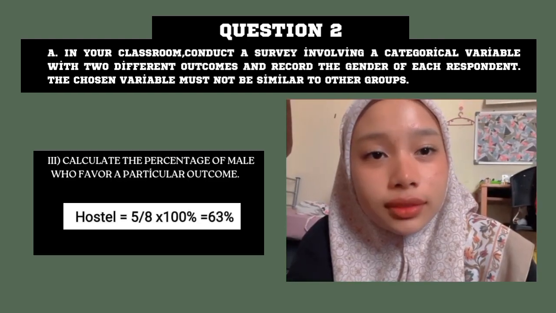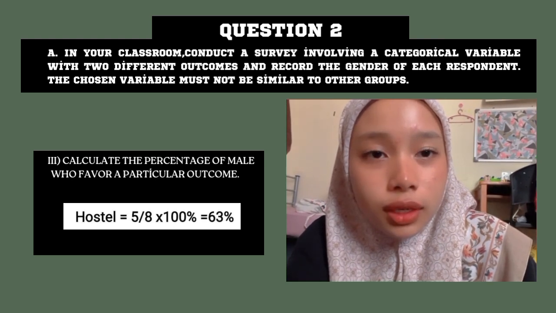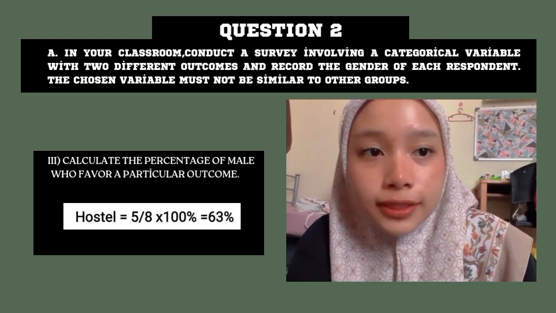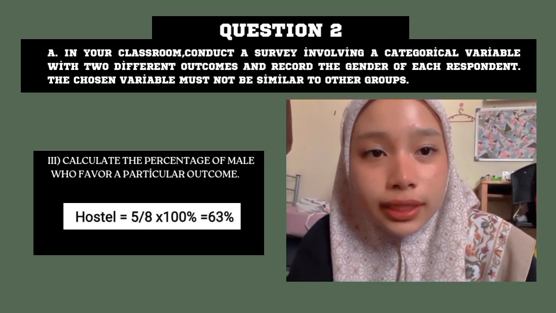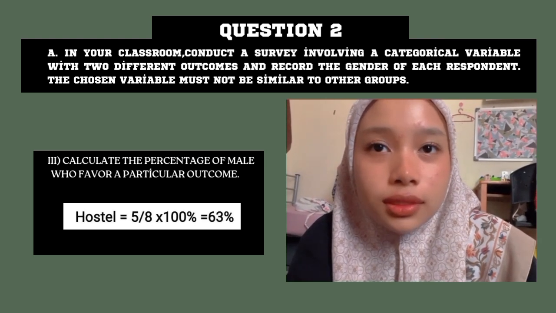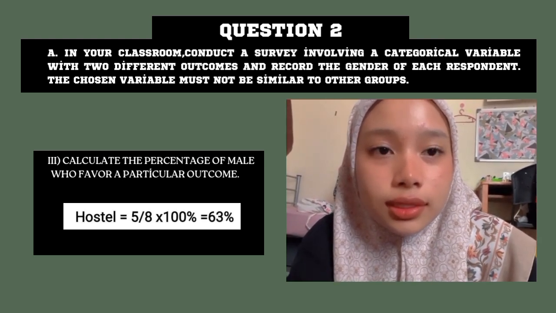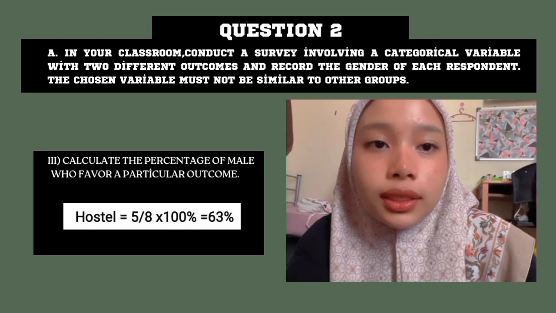I have calculated the percentage of males who have the particular outcome, which is 5 divided by 8 times 100%, and the answer is 63% who have the particular outcome.